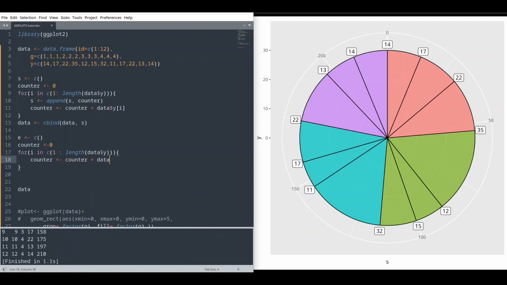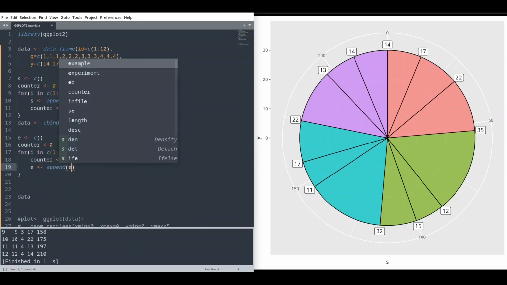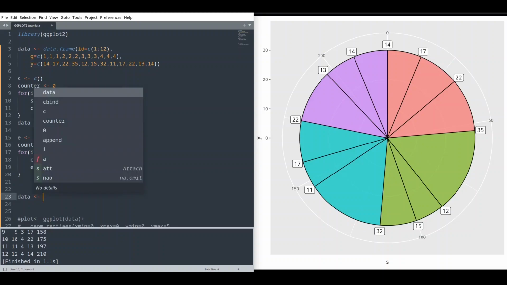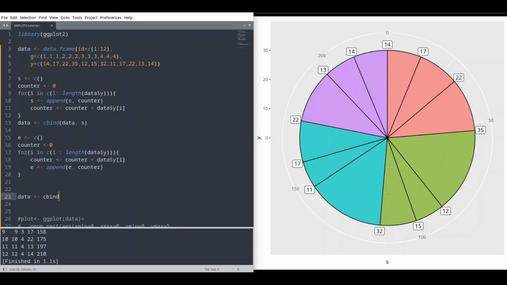Counter plus data y with index i, and then we are going to append our counter, and let's bind that data to our data frame like this. To data we are going to append collection e, and let's print all of that out.